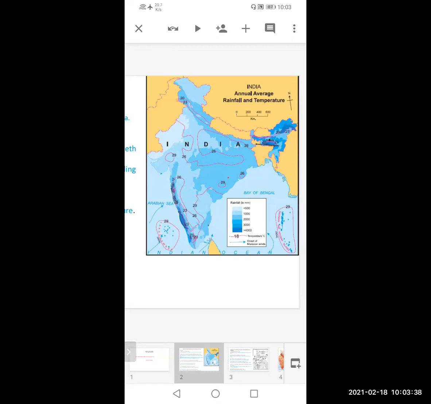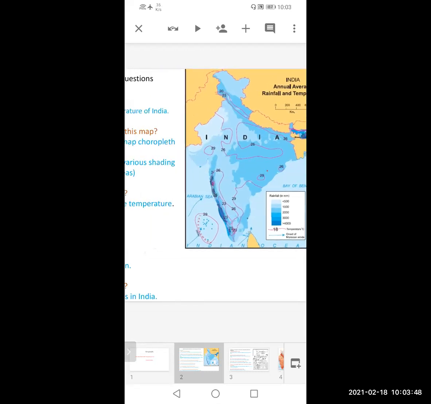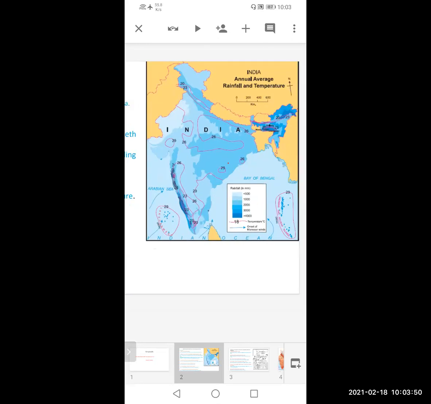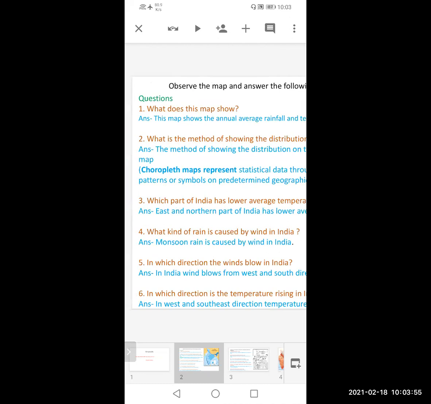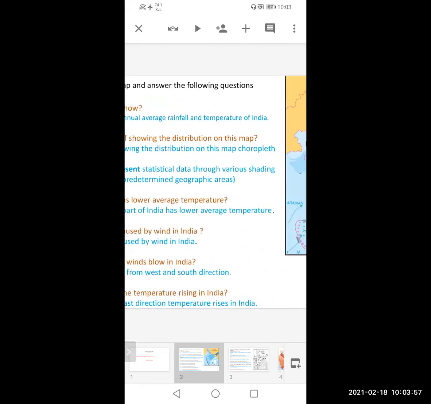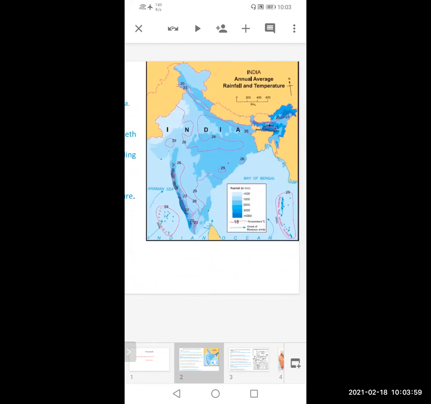Don't do that. When you get a question paper, look directly at the map, and you can see that all the answers are present in the map itself. You can get complete marks for this question. I hope you have understood this map. Very simple map. Now we'll go to the next map.